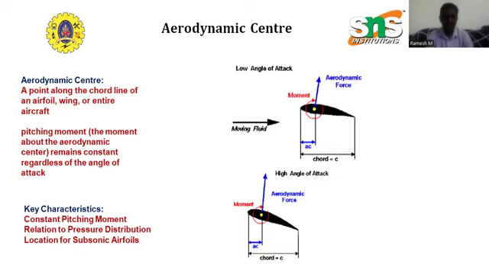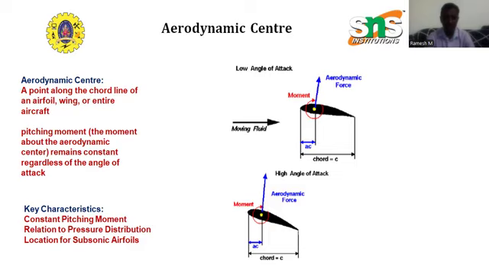Next is the location for subsonic airfoils. For symmetric and cambered airfoils in subsonic flow, the aerodynamic center is typically located near the quarter chord point. That means 25% of the chord length from the leading edge, with the notation c by 4.